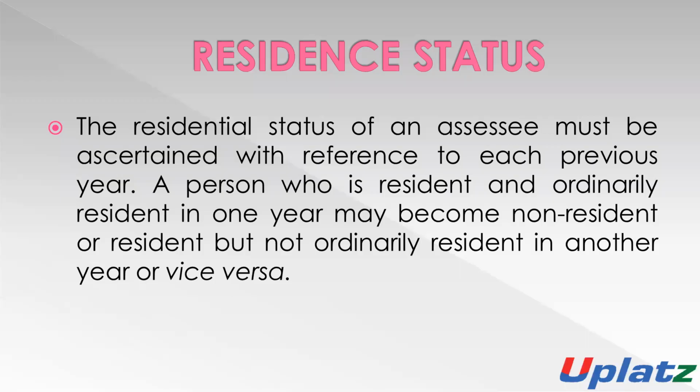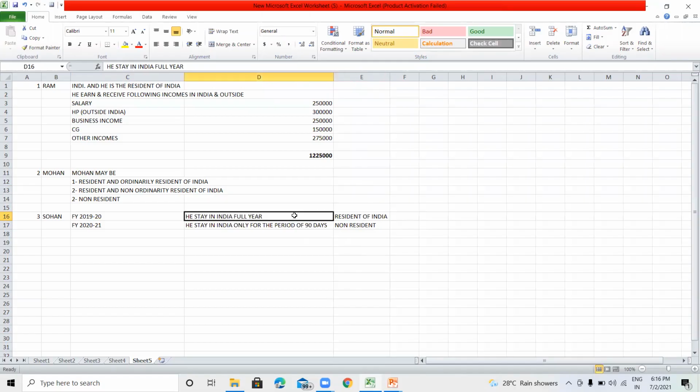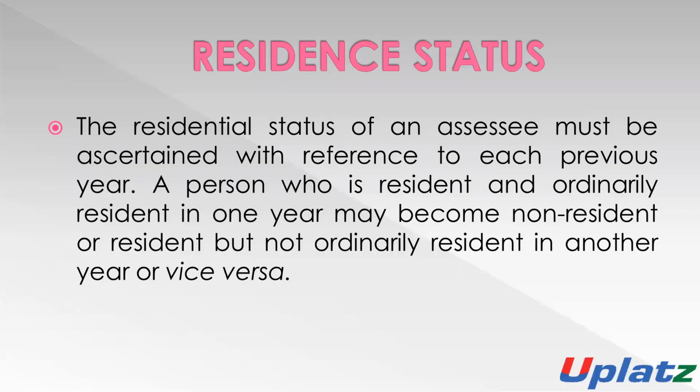A person who is a resident and ordinary resident in one year may become non-resident in the next year. So it is very important to determine the residential status of each and every person in each previous year.